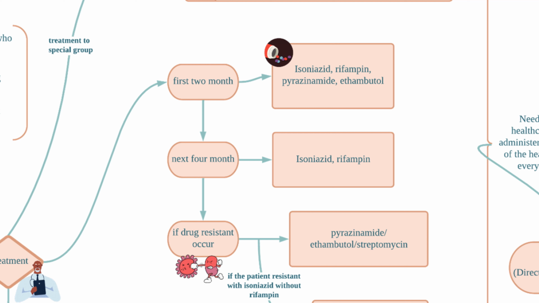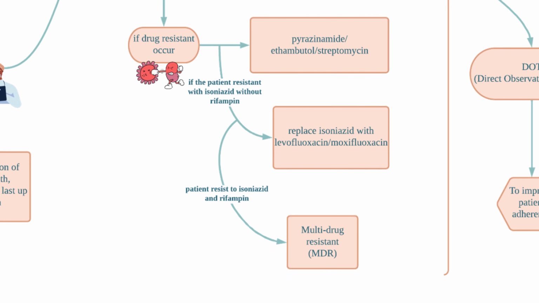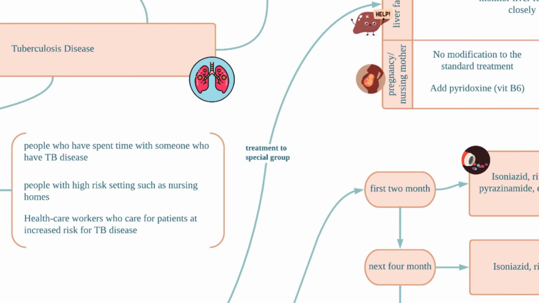An example of a combination of drugs consists of pyrazinamide, ethambutol or streptomycin. If a patient is resistant to isoniazid, without resistance to rifampin, isoniazid will be replaced by levofloxacin or moxifloxacin. If a patient is resistant to both isoniazid and rifampin, the condition is called multi-drug resistant. Next is treatment for special groups of patients.